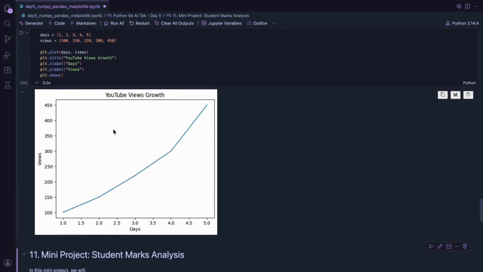Here we have days and views. So let's execute it first. So see, day 1 has 100 views, then day 2 has 150 views, then views keep increasing, and plt.plot creates a line chart. Then this chart shows YouTube views growth. So now we are using Python for real content creator style data.